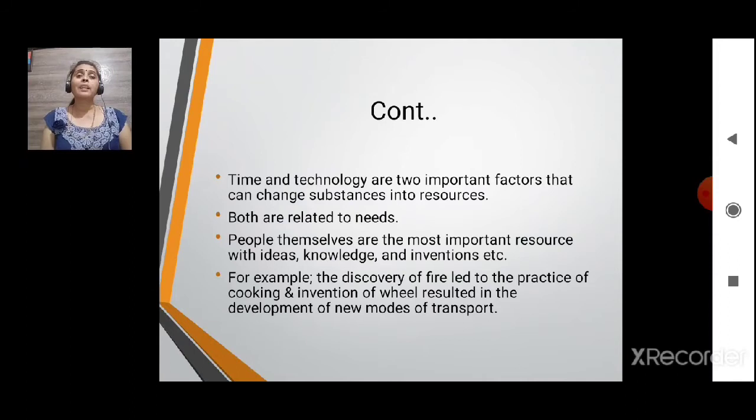Wooden log, and by converting that wooden log into a piece of furniture of whatever our requirement. It may be a bench, it may be a table, it may be a chair. So at that time its value increases, isn't it? And it becomes from a substance into a resource. तो resource बन जाता है, isn't it?